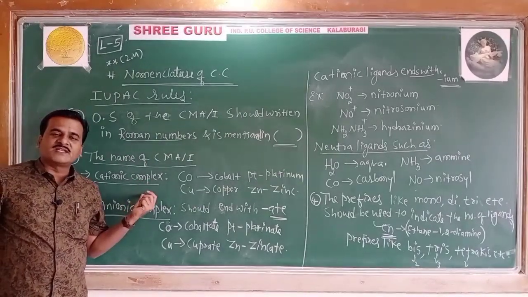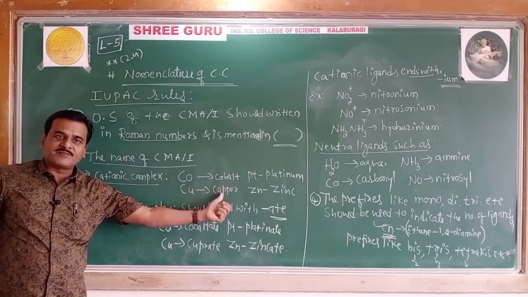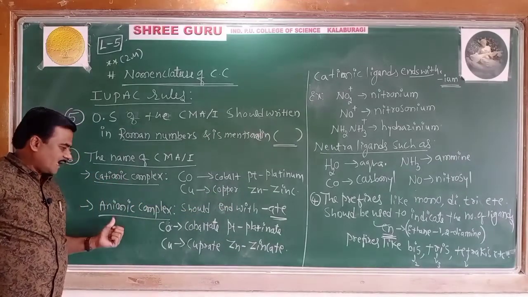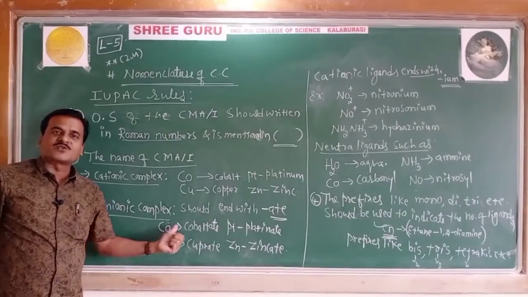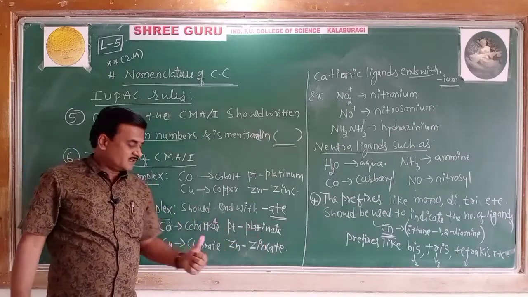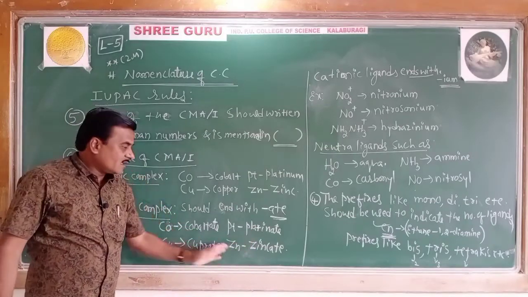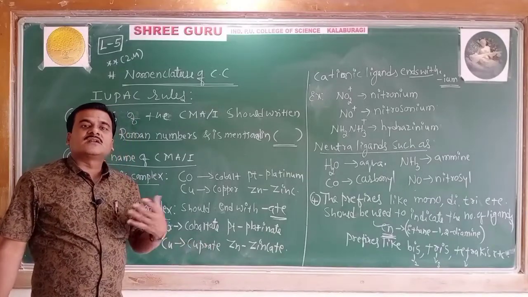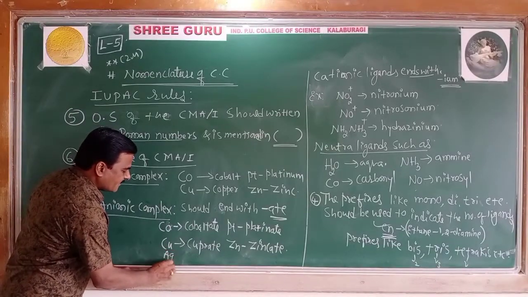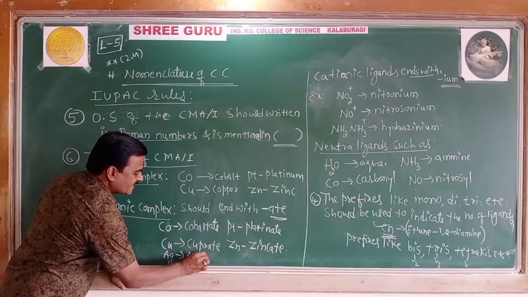This is with respect to the name of the central metal atom. In the cationic complex, the metal carries the same name followed by its oxidation state in the bracket. In the anionic complex, the metal name should end with -ate. Cobalt as cobaltate, platinum as platinate, copper as cuprate, zinc as zincate, like that. Even some of the metal atoms take their Latin names. Like if I take Ag here, it is argentate.